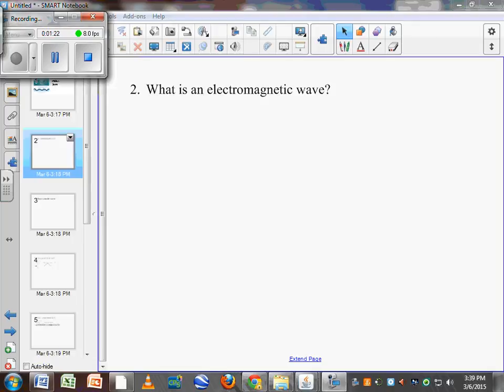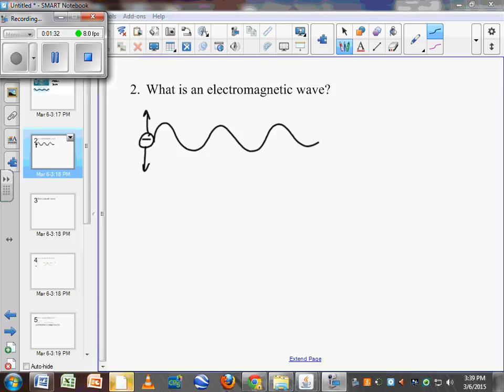An electromagnetic wave occurs when you take a charged particle, an electron or a proton, and you vibrate it up and down. An electromagnetic wave travels off of that charged particle. Now, an electromagnetic wave does not need a medium to travel through. Examples of electromagnetic waves would be light, X-rays, gamma rays, and anything on the electromagnetic spectrum: infrared, ultraviolet, radio waves, TV waves. All of these are electromagnetic waves, and they're due to charged particles vibrating up and down.